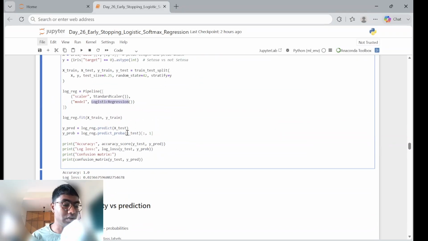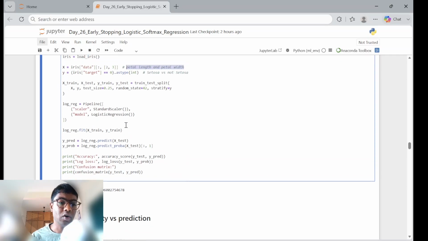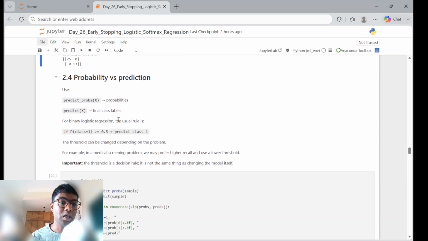Iris is a purple kind of flower you can discover online. In this dataset, petal length and petal width are the key features to decide if it's of the iris setosa family or not.